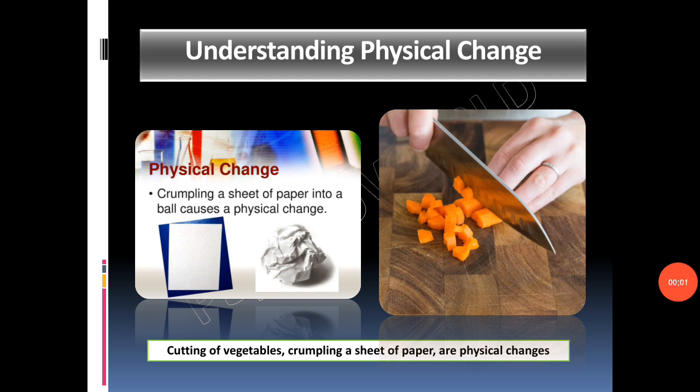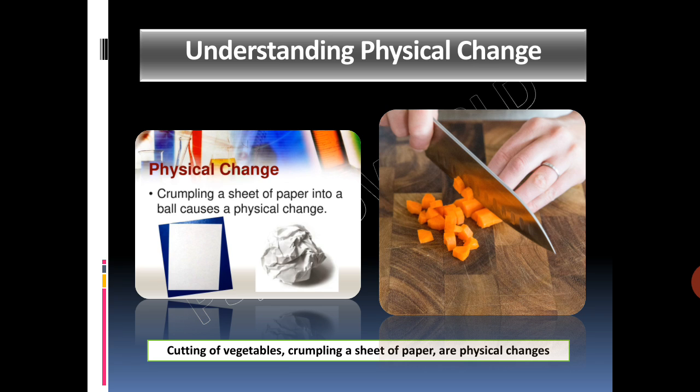Let us take a sheet of paper and crumple it. The original shape of the paper changes because you have changed the body of the substance without changing the composition. Because you have only changed the appearance but not the composition of the paper. So, this is an example of physical change.